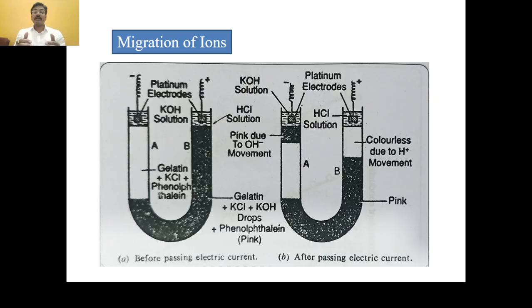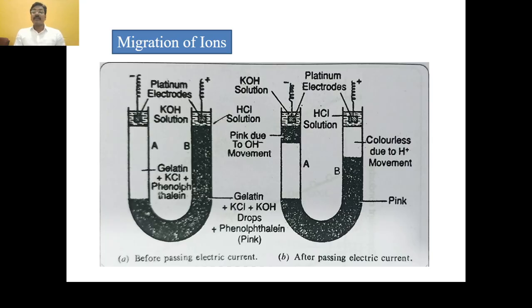the colorless portion of limb A converts into the pink portion to a lesser amount than the pink color which is converted into the colorless. This is due to the fact that the H plus ions move faster toward the cathode than the OH minus ions toward the anode.